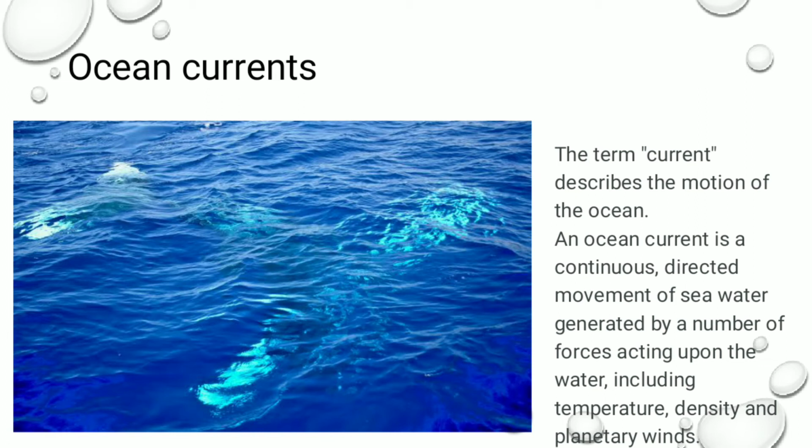So the term current describes the motion of the ocean, and an ocean current is a continuous directed movement of sea water generated by a number of forces acting upon water. As we have seen in the experiment, which are those forces? Those forces are temperature. Due to temperature, the density of water gets affected. So the second factor is density. When density gets affected, the lighter water replaces the heavier water, and that's why the water flow happens. So the factors affecting water flow are temperature, density, and planetary winds.